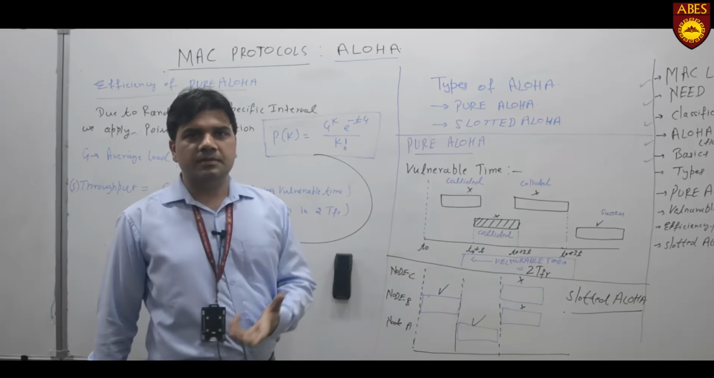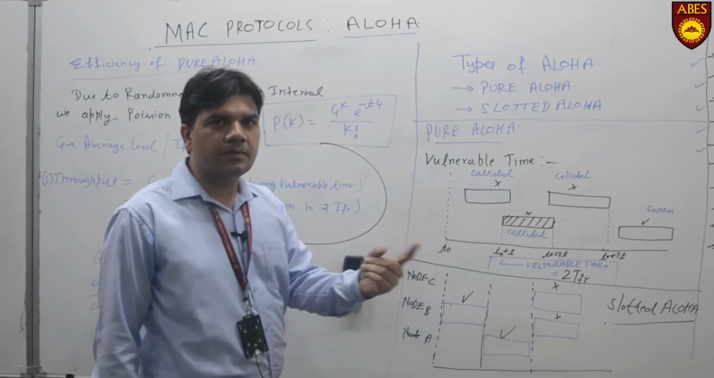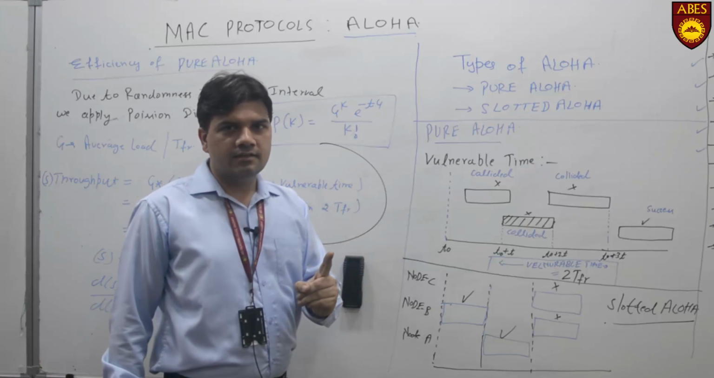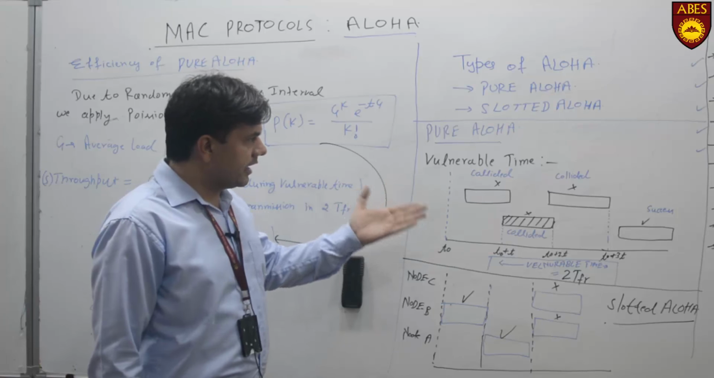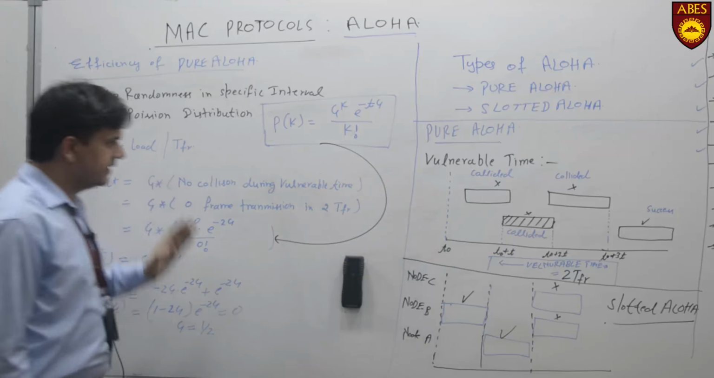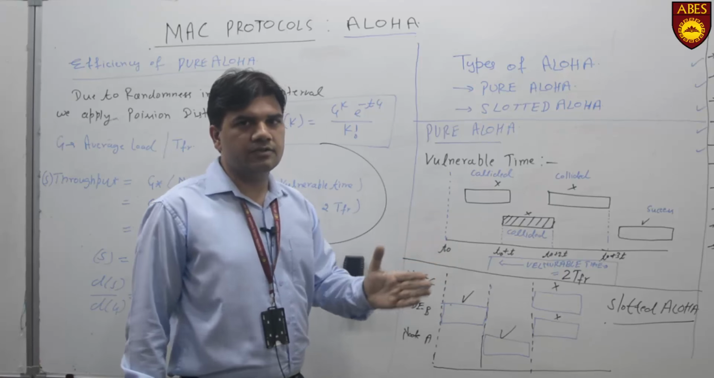Now what is a vulnerable time? It is the time during which, if transmission is done by only a single node, there will be no collision. This is a kind of guarantee, a time during which only one node will transmit the data. In that case, there will be no collision.